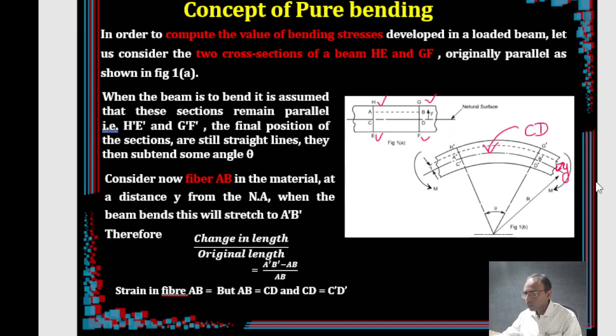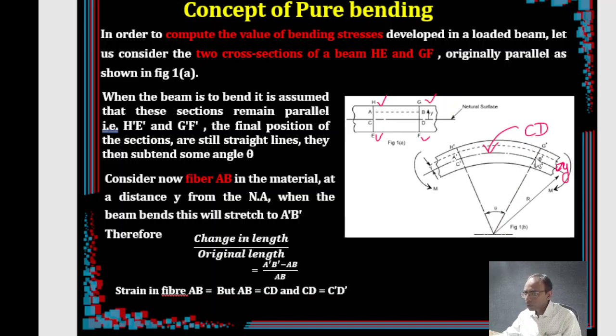So up to here it is r. So the total distance of this fiber A dash B dash is r plus y times theta, because the length of the arc is radius into subtending angle. So what is the total radius? r plus y up to here. So this is the whole distance, right?